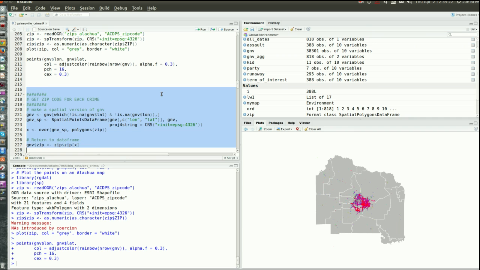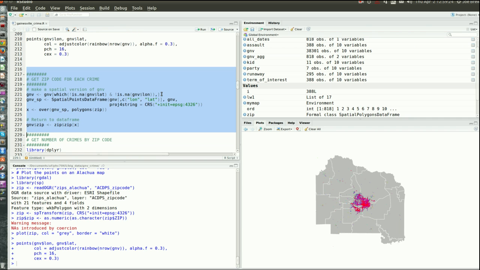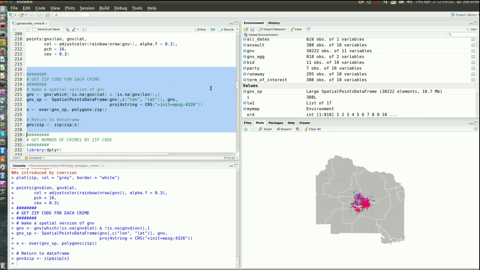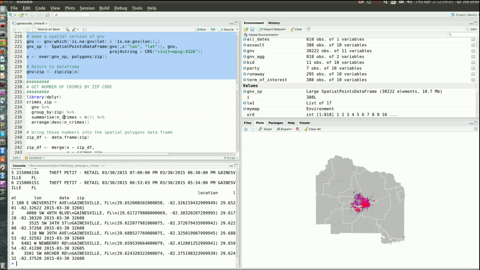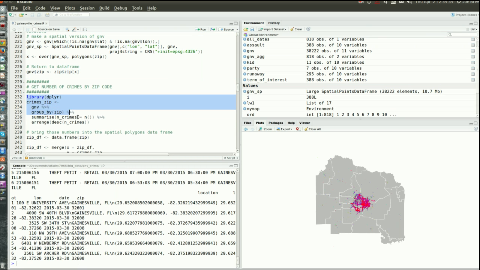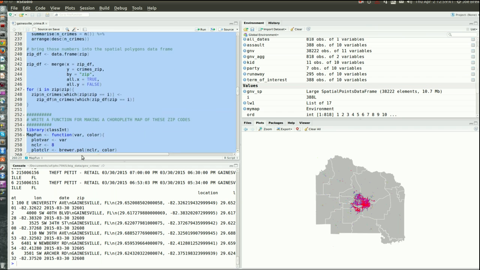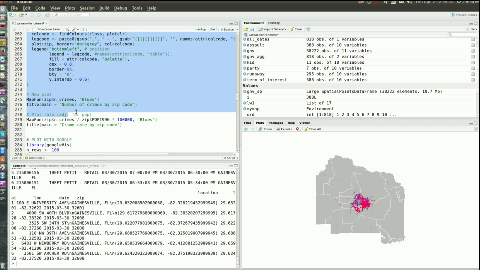Maybe we're interested in the zip codes of each of those crimes, because it's too much to analyze at latitude and longitude. And so now we've extracted the zip code, and in GNV there is a column called zip. And maybe we want to look at the number of crimes by zip code and explore, visualize that.